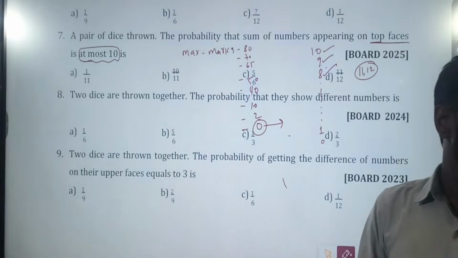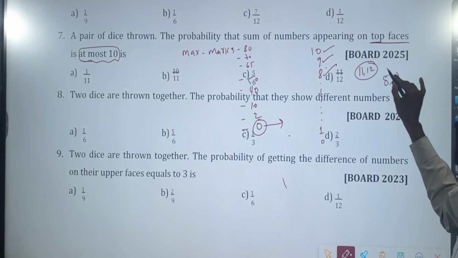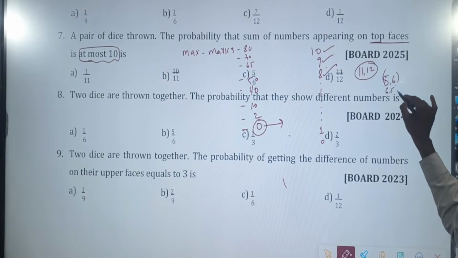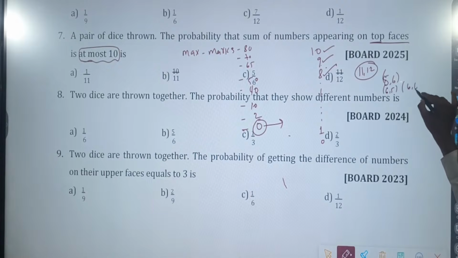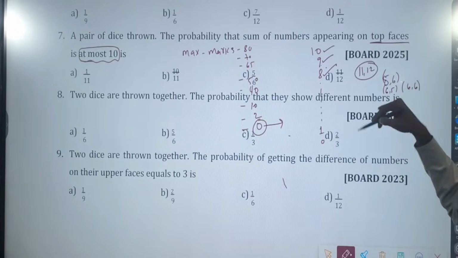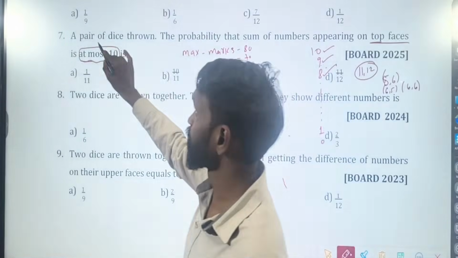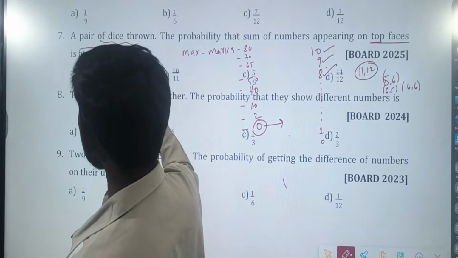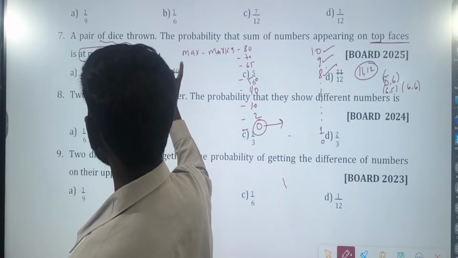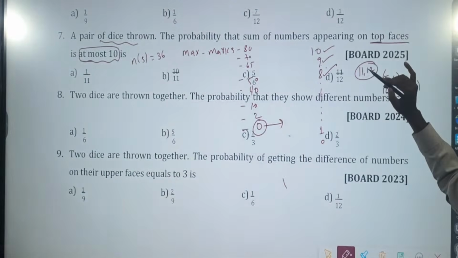Instead of going for this, this is the best option now. What is the best option? Find out 11. 11 is 5, 6, 6, 5, 6, 6. How many chances will you lose now? 3. Which means how many chances will you win now? How many are there? 2 dice, right? 2 dice means what is the sample points? 36. Out of 36, if you get 11, you will lose.